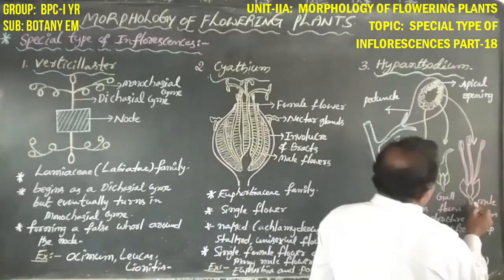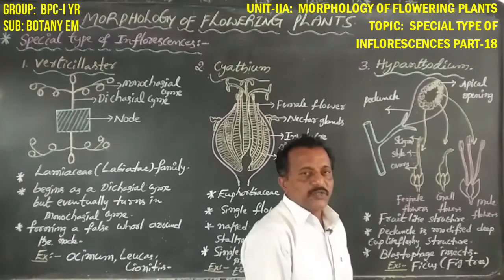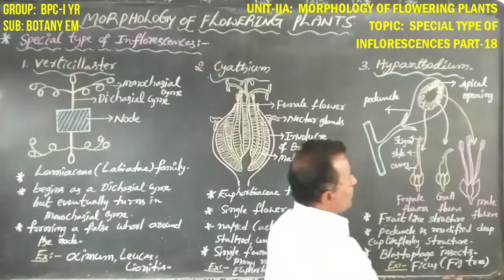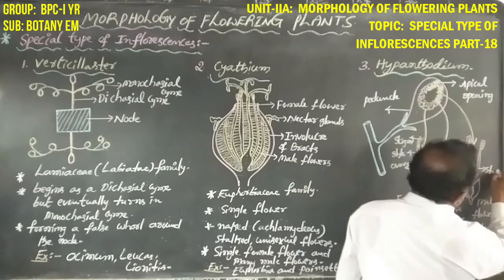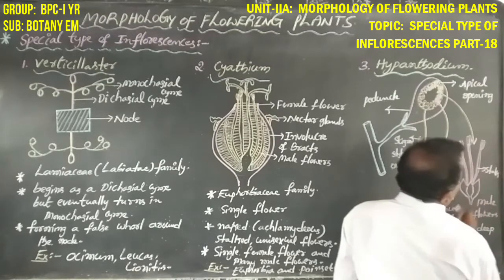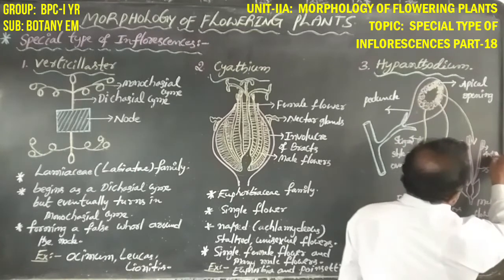And the male flower is also known as the Androecium. The Androecium consists of mainly two parts. The first part is the stalk or filament. The second part is the anther.